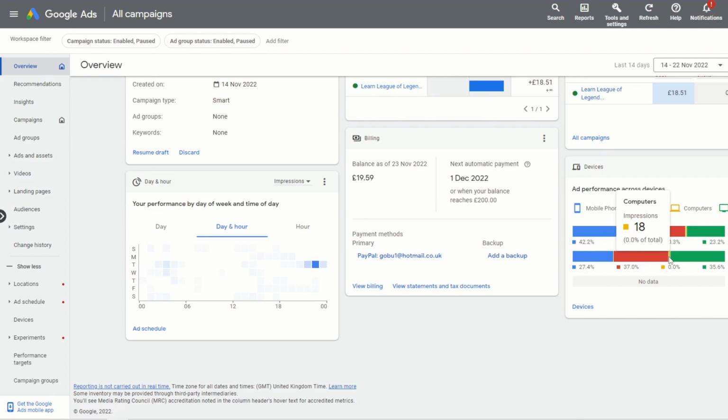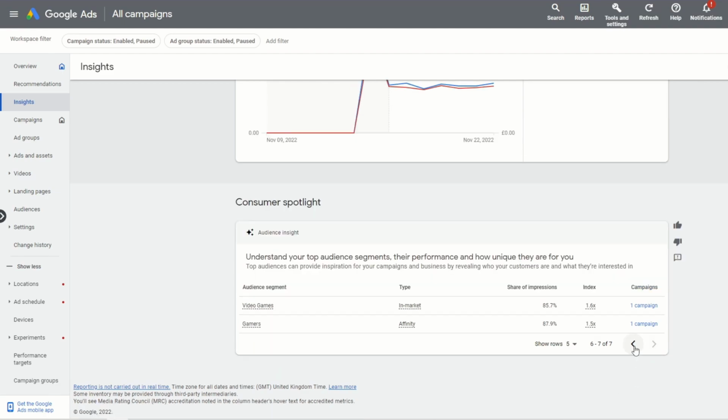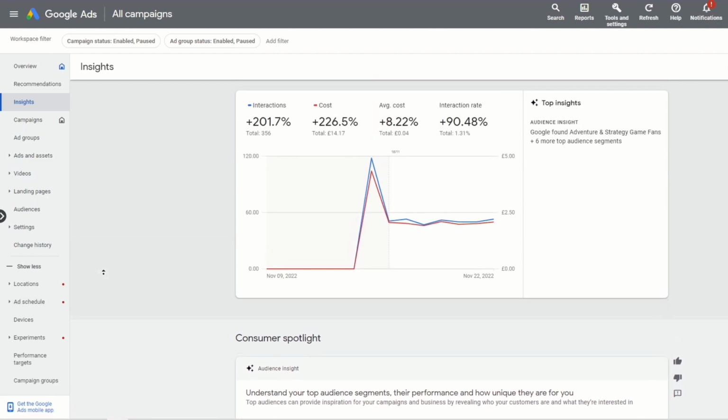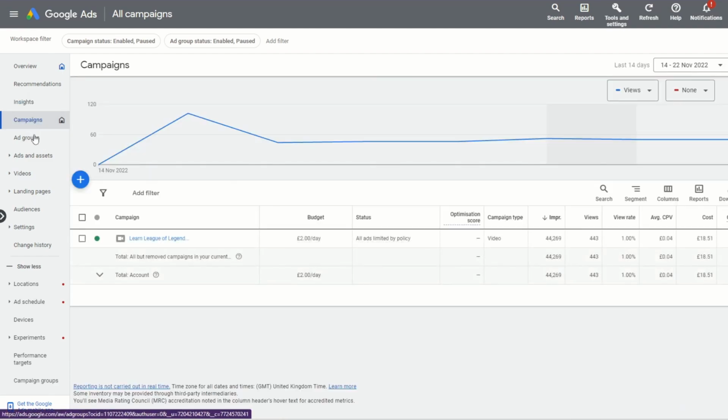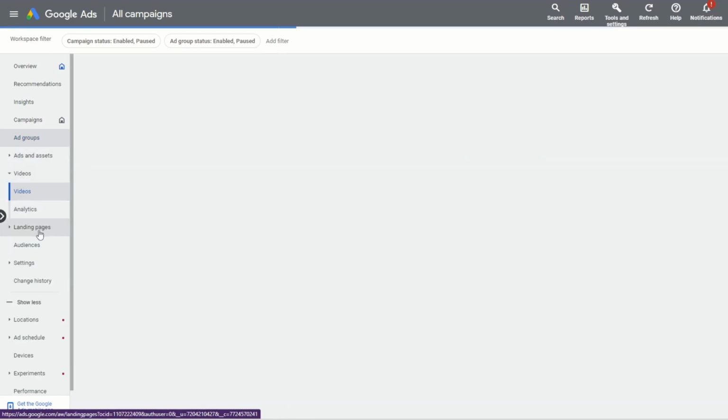So a lot of the Google Ads experience is powered from the Google AI, which decides who to show the ads to based on who's clicked them already. So looking at this consumer spotlight is quite interesting, seeing an insight into your audience and what categories they belong to. So the largest demographic who had displayed these ads were adventure and strategy game fans, which is a bit of a broad category, but I believe could be due to me using some Warcraft 3 footage in the video, and League of Legends is an easy switch from a strategy game player. But I don't think there's enough data to make any conclusions.